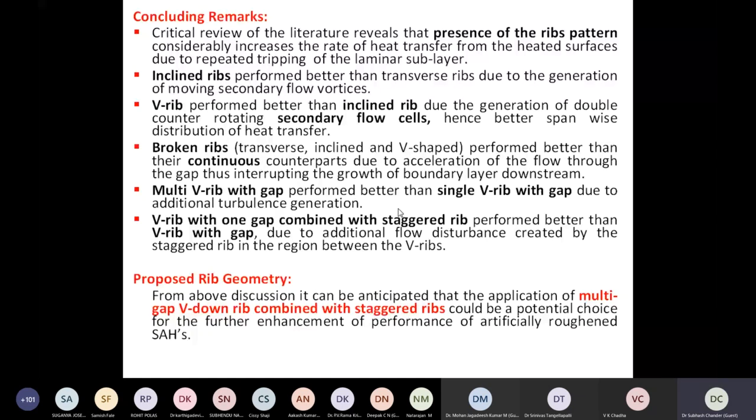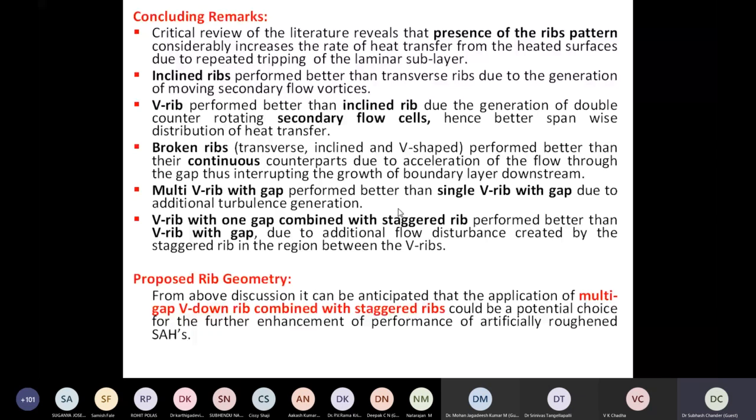Inclined ribs perform better than the transverse ribs. V-ribs, because of creation of secondary flow cells, perform better than inclined ribs. Double that of double, because in inclined ribs, again, there is a generation of rotating vortices. Broken ribs are basically giving you lesser pressure penalty because the friction factor will reduce, but we can again get satisfactory tripping of the laminar sublayer.